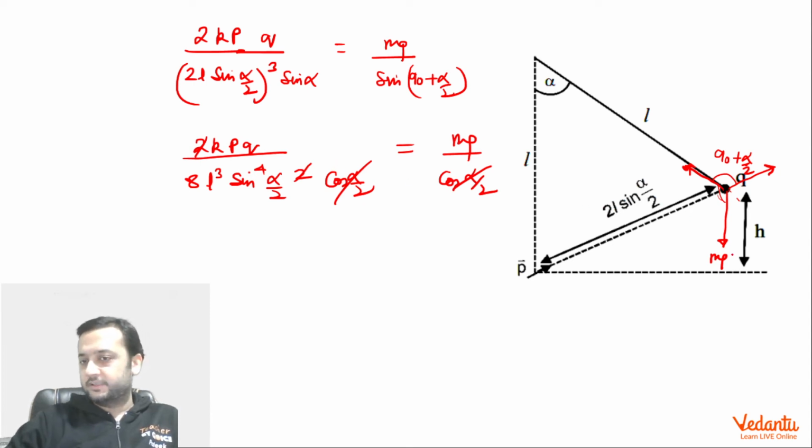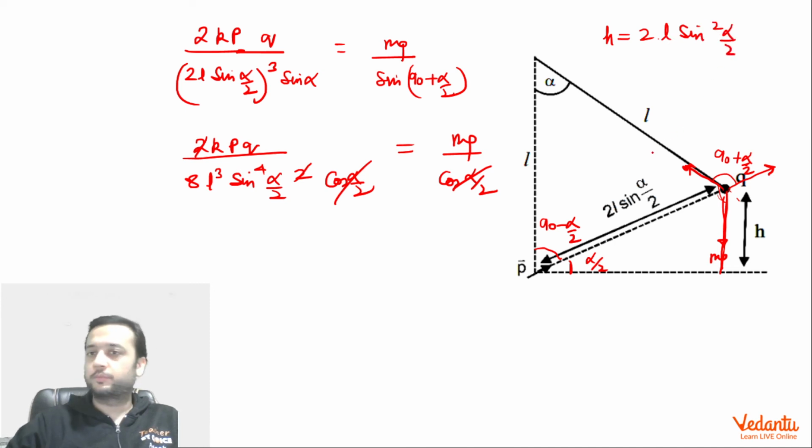Now it is very easy to see what h is. This angle is α, this angle is 90 minus α/2, hence this angle will be α/2. So h will be 2L sin(α/2) times sin(α/2), that is hypotenuse into sin(α/2), 2L sin²(α/2). I hope you got this.